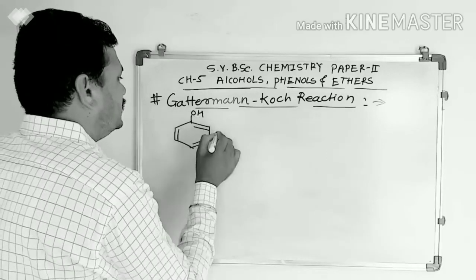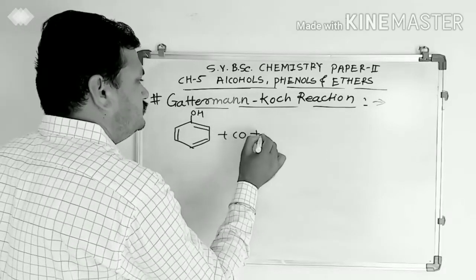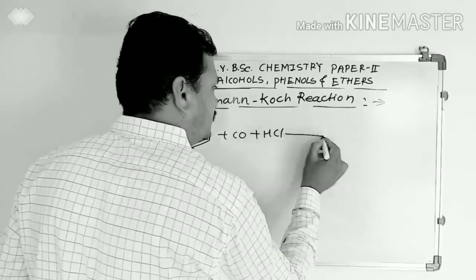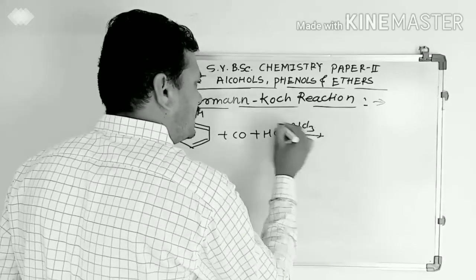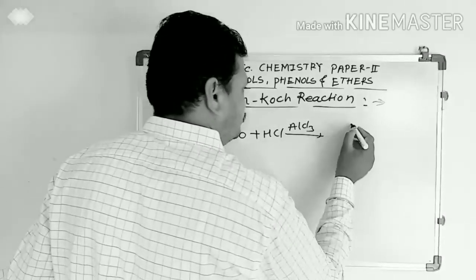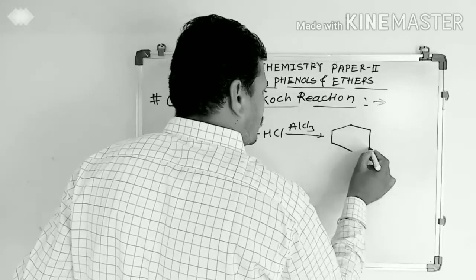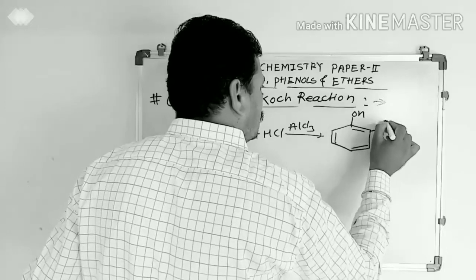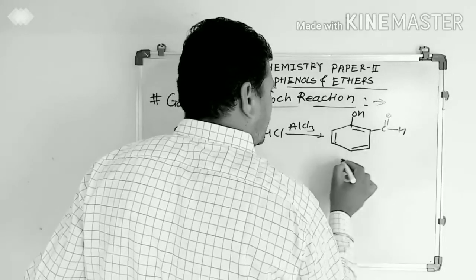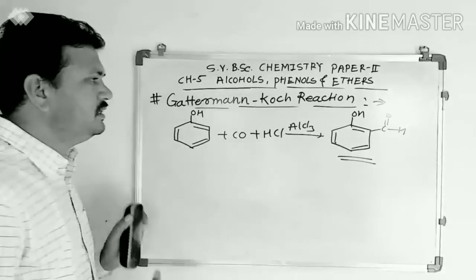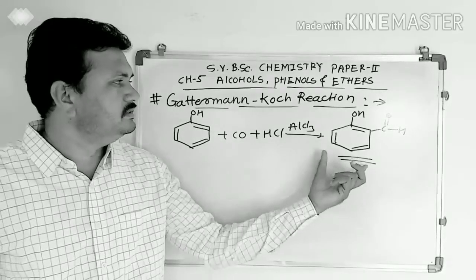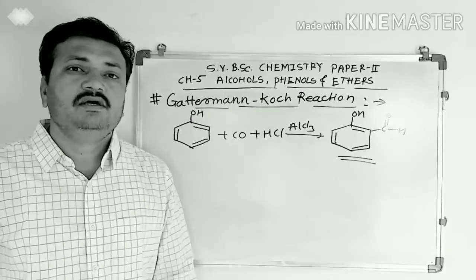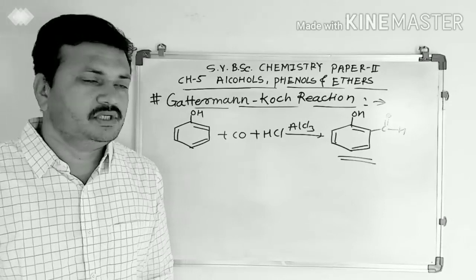When phenol is treated with carbon monoxide and hydrochloric acid in presence of AlCl3 as a catalyst, the introduction of this CHO, the formyl group, into this aromatic ring takes place and we get the product like this, and this reaction is known as the Gattermann-Koch reaction.